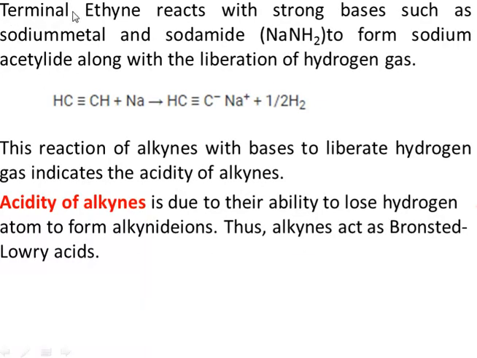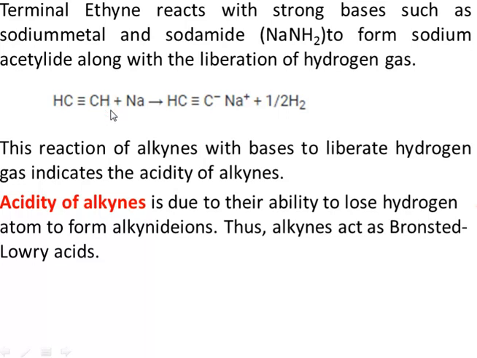It has been shown that a terminal alkyne, just remember, must have at least one hydrogen directly attached to the triple bond. So when terminal alkynes react with strong bases like sodium metal or sodamide, then these form sodium acetylide, and hydrogen gas is liberated. So this reaction is showing that alkynes can undergo substitution reactions, right? Because this metal is substituting the hydrogen. Furthermore, this base has picked up this hydrogen.